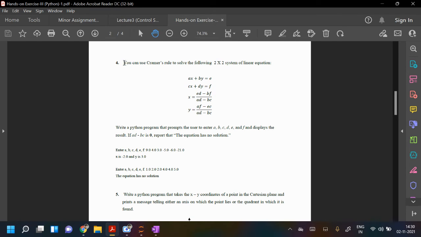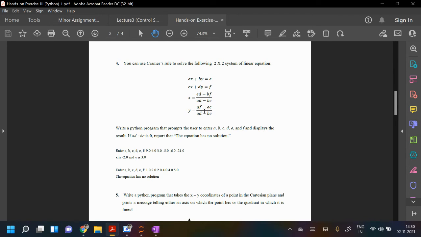Question 4: you can use Cramer's rule to solve the following 2 cross 2 system of linear equations, ax plus by is equal to e and cx plus dy is f. The solution is also given here. Using Cramer's rule you can find the solution.